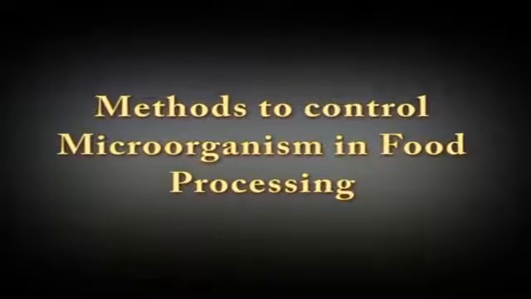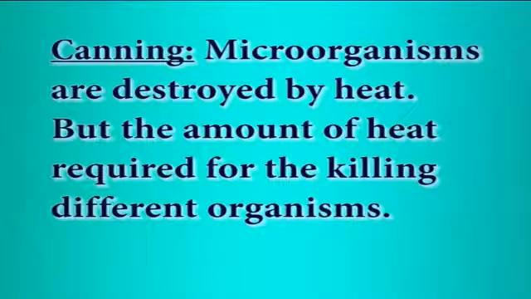Methods to control microorganisms in food processing. Canning. Microorganisms are destroyed by heat, but the amount of heat required for the killing of different organisms varies. Microorganisms can exist in two forms, the vegetative and growing form, and the spore or dormant form. The spores are much harder to destroy by heat treatment than the vegetative forms.